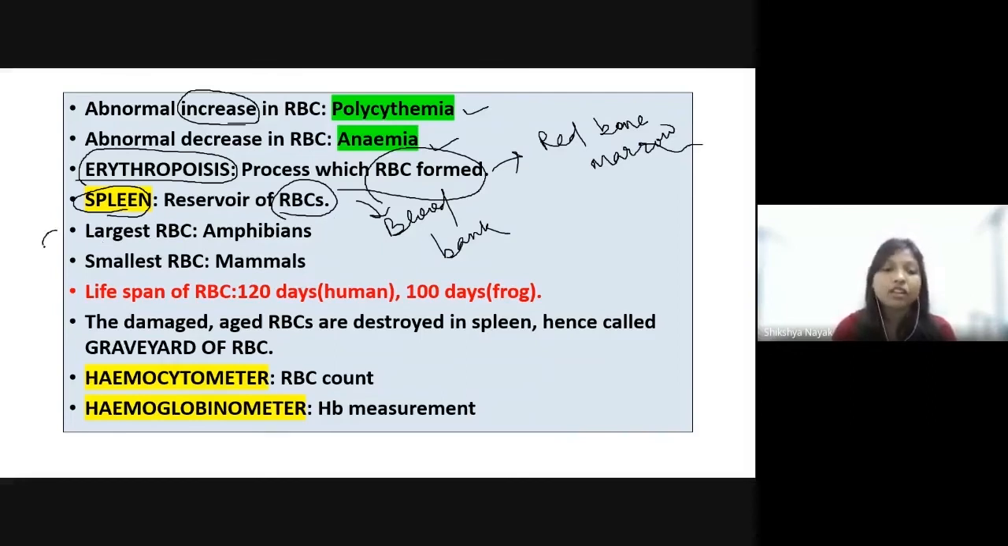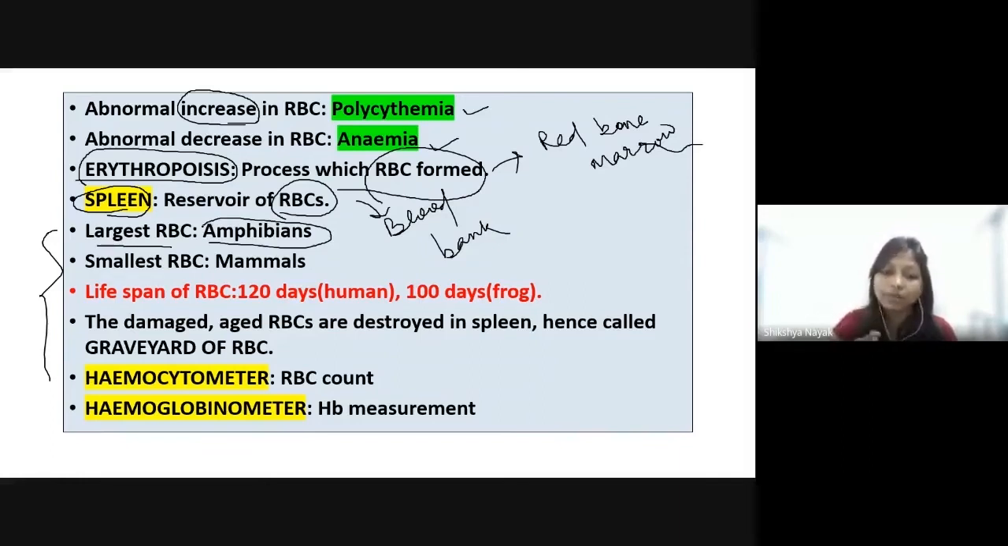And here are some facts. The largest RBC is seen in amphibians. In amphibians, the RBC is larger, and in mammals the RBC is the smallest. The smallest RBCs are present in mammals and the largest ones are present in amphibians.